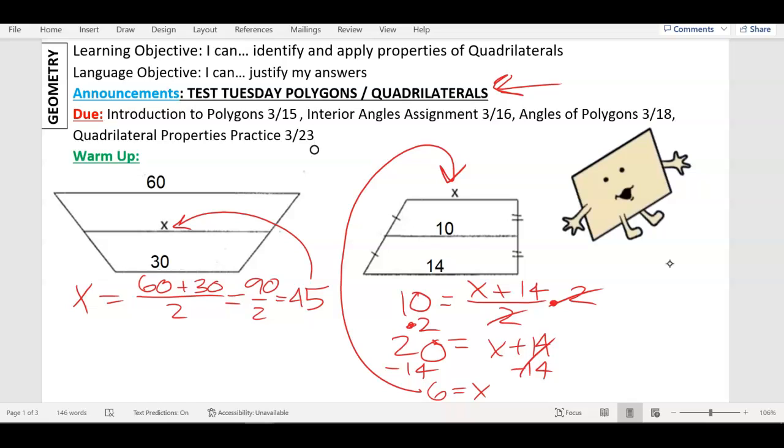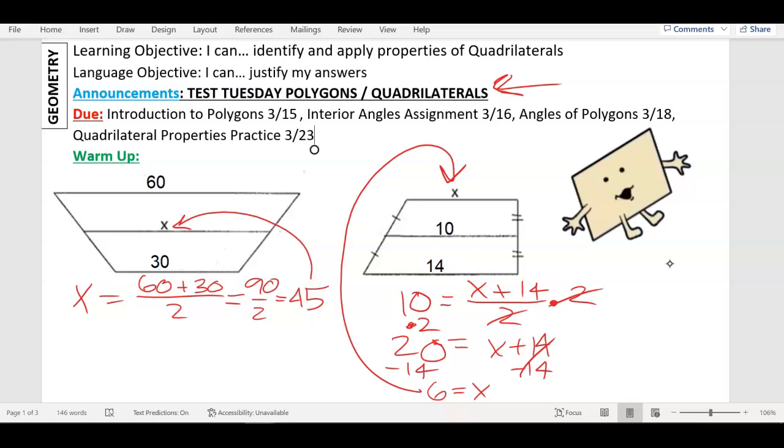A lot of people have not turned in this from Friday, angles of polygons. And understandably, yesterday, not everyone turned this in, quadrilateral properties practice. So these are the 2 you want to work on, okay? Because the other 2 are in the grade book already, and your first weeks of warm-ups. I'm going to put in your quiz and then these 2 soon. So you want to make sure you have this stuff done. So I'm giving you time today to finish these 2. I'm going to come around and see what you're working on.